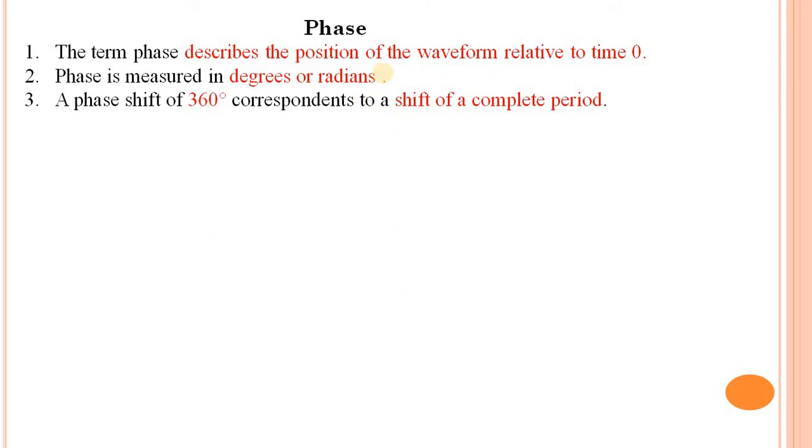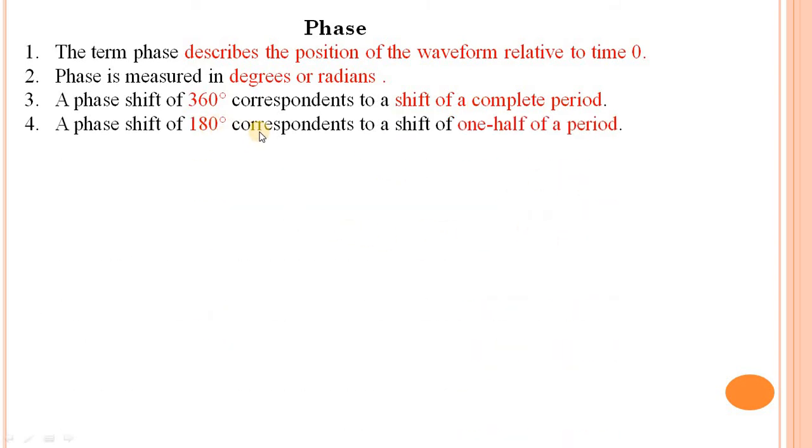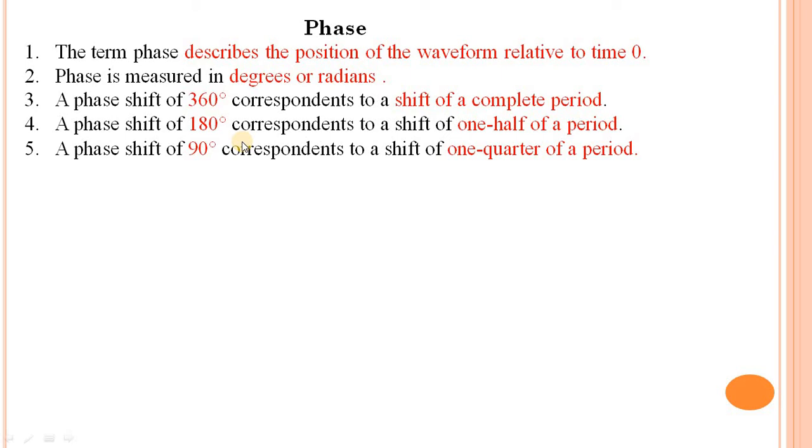A phase shift of 360 corresponds to a shift of a complete period. Suppose a phase shift of 360 degrees, it corresponds to the shift of a complete cycle, and a phase shift of 180 corresponds to one half of a period, and a phase shift of 90 degrees corresponds to a shift of 1/4 of a period.